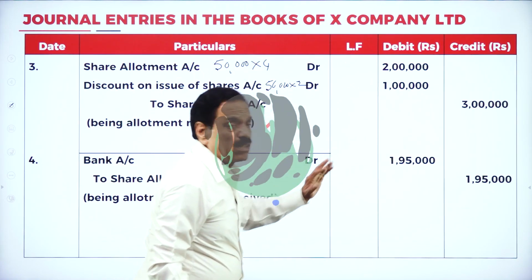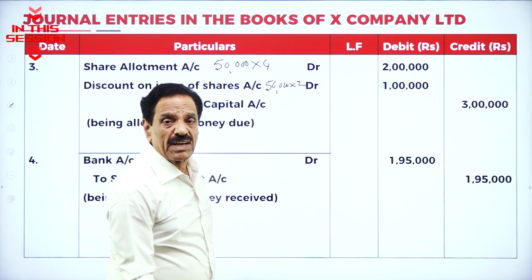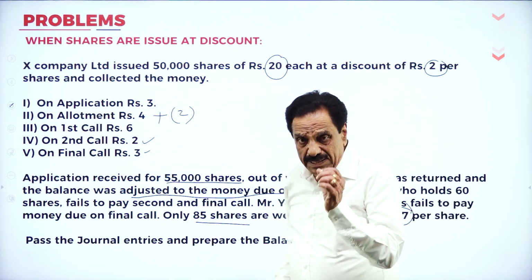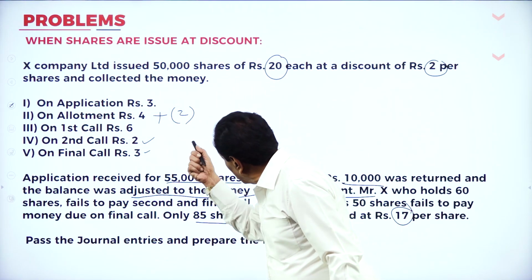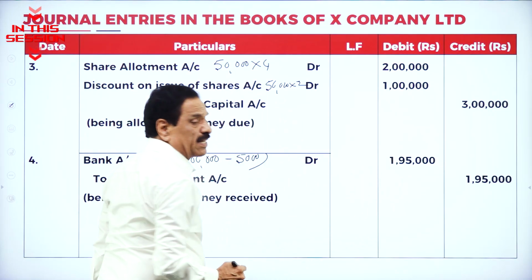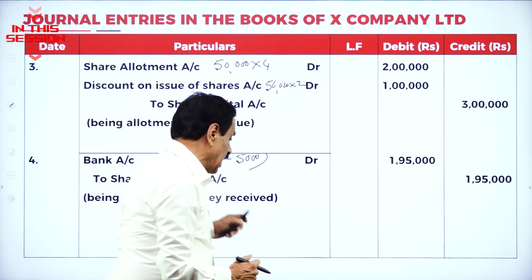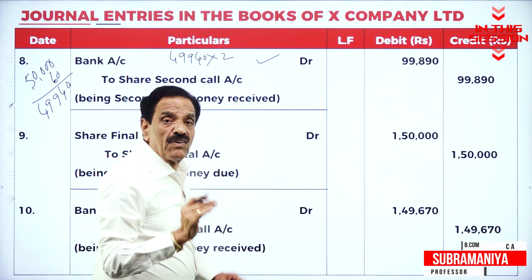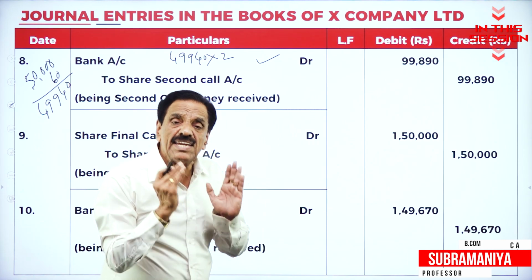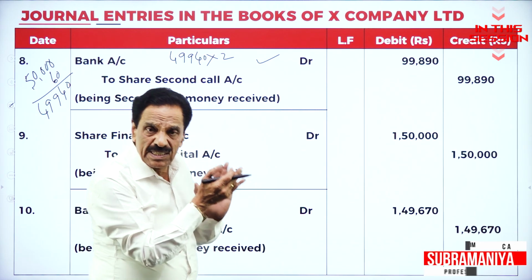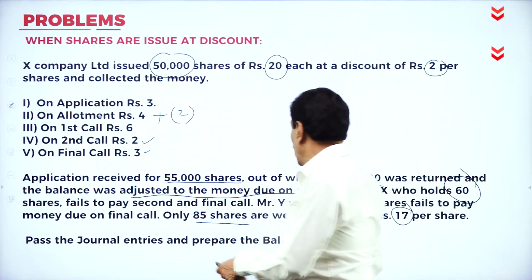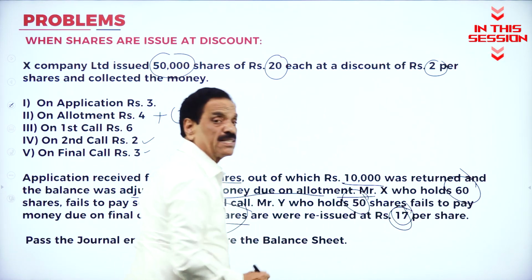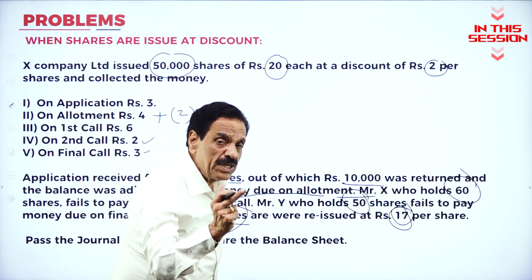To share capital account 3 lakh. Actually, we require 3 lakh. 2 rupees discount is already allowed. Real money is 6. How much discount is already allowed? Bank account 1,95,000 to share allotment account 1,95,000. 49,940 share. Who fails? X fails to pay about 60 shares. Company issued how many shares? 85 shares only. At what rate? At rupees 17 only. You got 20 rupees.